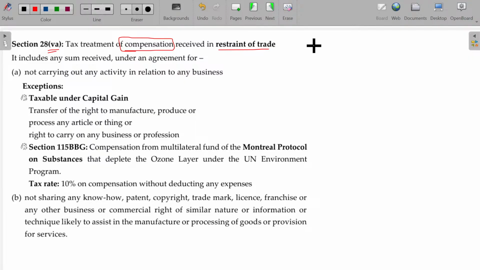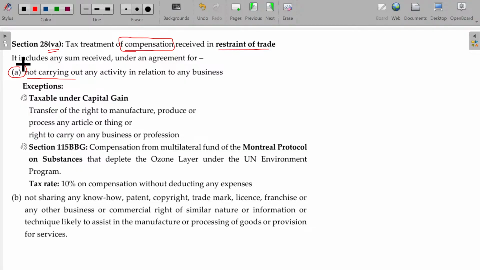Now, not carrying out any activity in relation to any business will be the first one. The point we discussed regarding Apollo Hospital and Dr. D will be a nice example for this. Apollo Hospital had an agreement with Dr. D not to do personal clinic work later on. Okay, that's what restraint of trade is about.